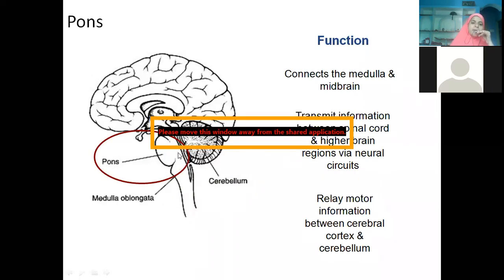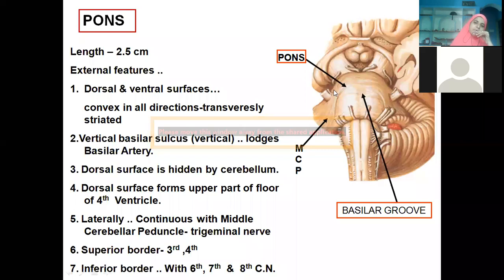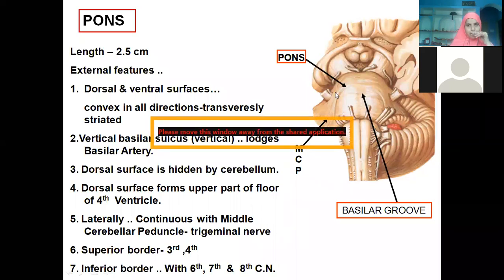The dorsal aspect we have seen when we were doing the fourth ventricle, isn't it? This is the ventral aspect which is looking like a bridge. All transverse direction lines you are seeing. That means this is the middle cerebellar peduncle, and you have fibers which are connecting the tracts from the right cerebellar hemisphere to the left cerebellar hemisphere. They are traveling via pons. Cerebello-pontocerebellar tracts, like that it is.